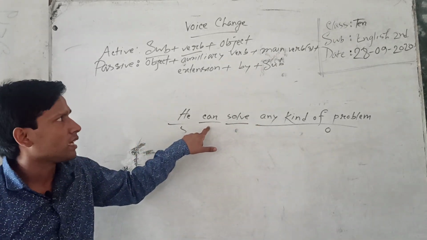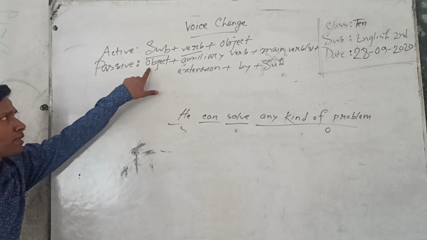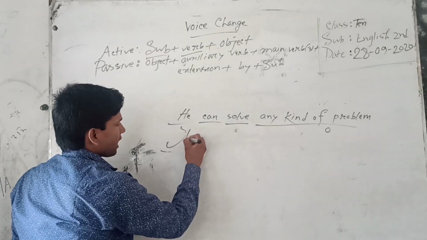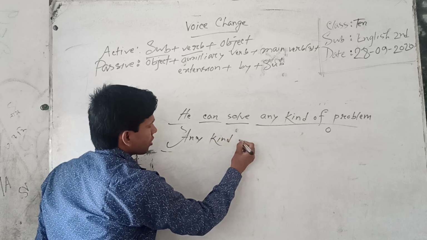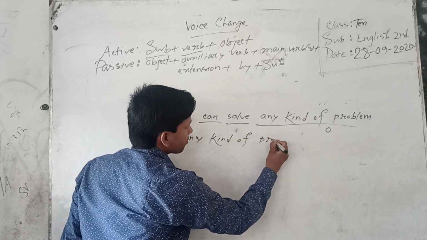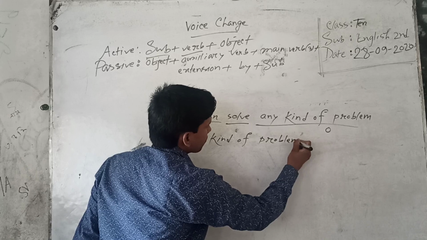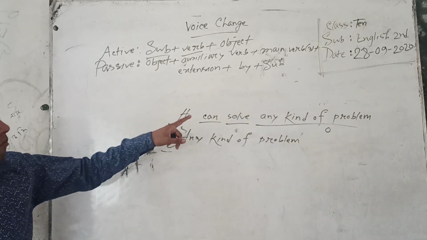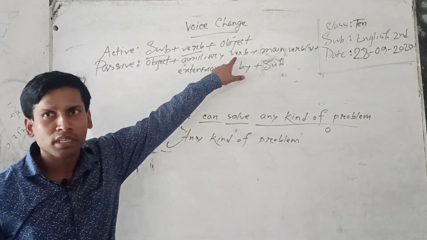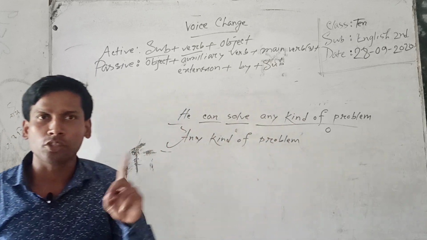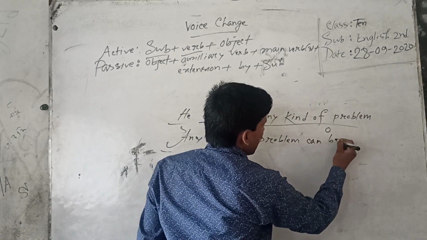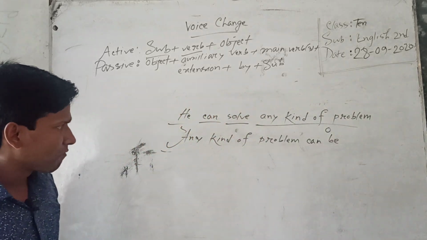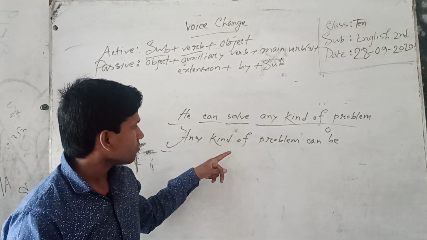It is modal auxiliary. In passive voice I have to use object at first: any kind of problem. Then I have to use the modal auxiliary verb. If there is modal auxiliary, you have to use be. Extra, can be. I have discussed this a short time ago. Can be.